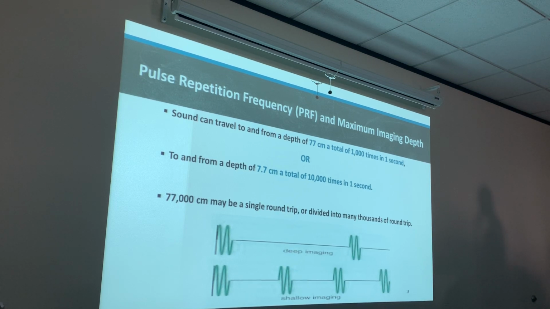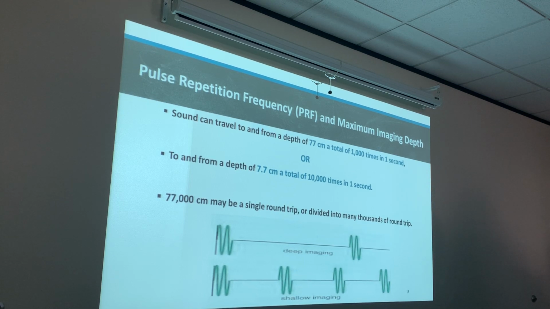For the return, when the wave returns, we assume it's at the same speed, but actually it is not. Yeah, it is. Sound traveling through soft tissue is going to travel at the same speed regardless, 1540 meters per second. But there is attenuation. We're talking about speed, not the weakening of intensity. We're talking about propagation speed, sound traveling in soft tissue. Remember I told you guys this.